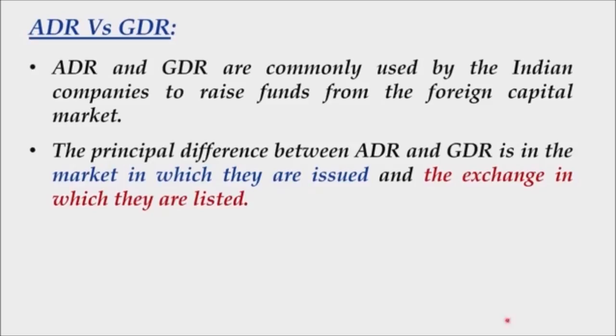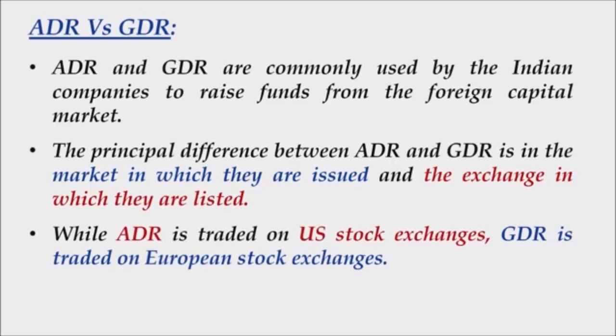My friends, it's a point worth taking note of. That is, they are differentiated on the basis of the market in which they are issued and the exchange in which they are listed. Further, that ADR is traded on US stock exchanges, whereas GDR is traded on European stock exchanges.